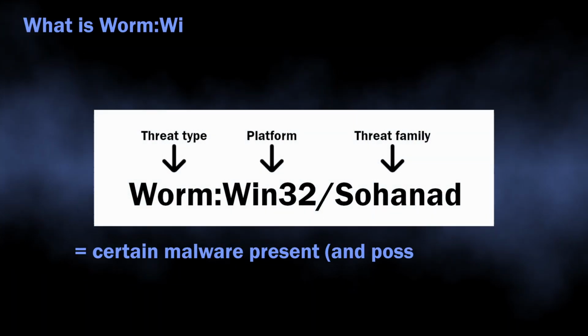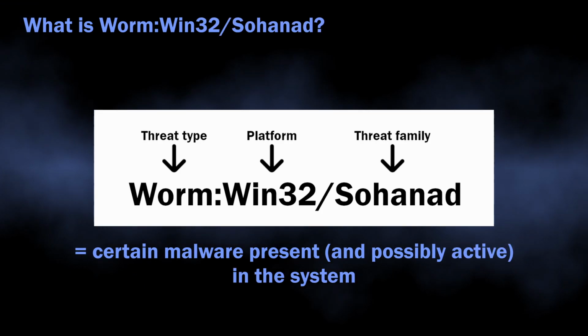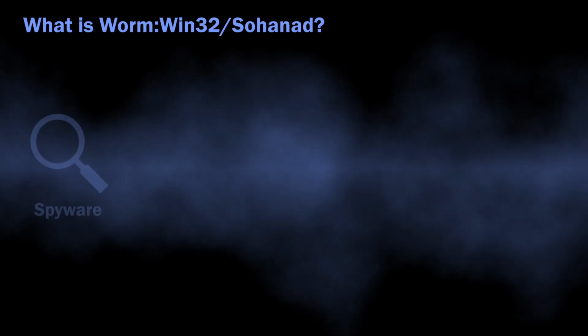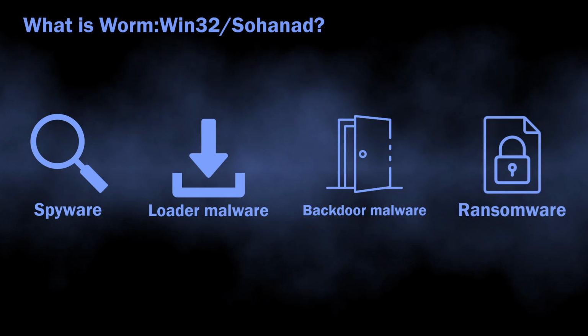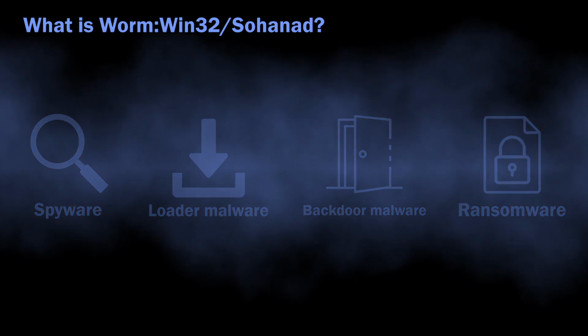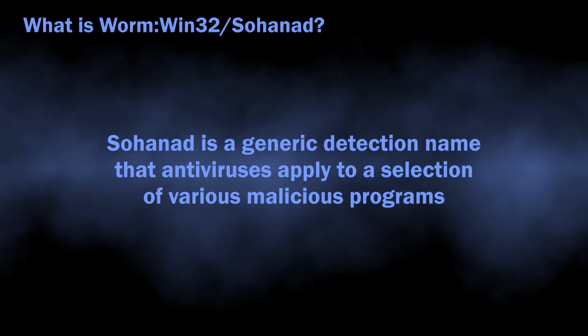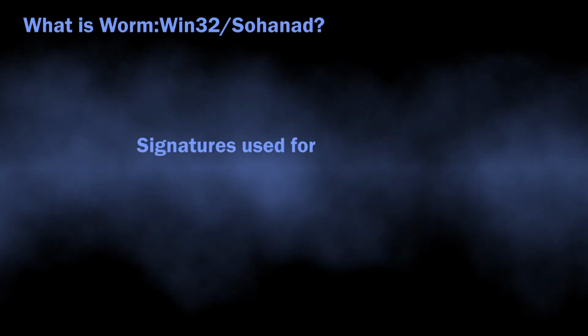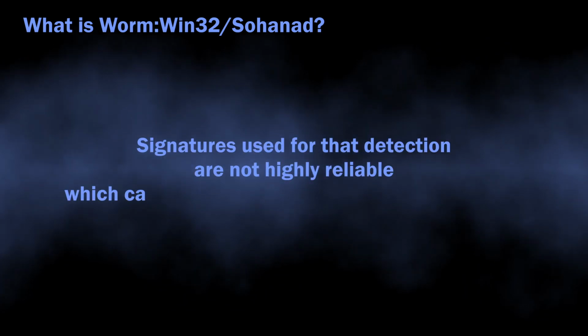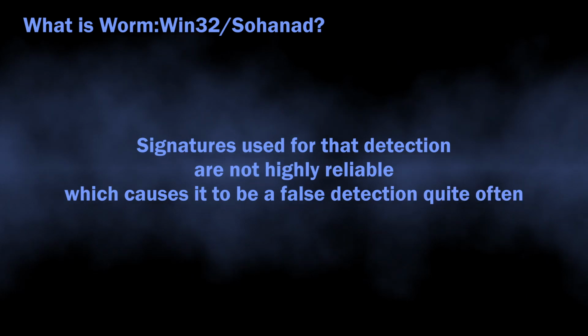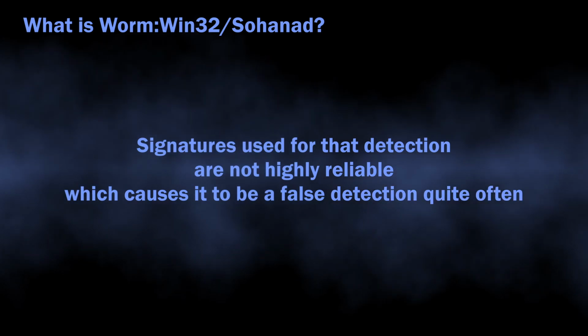In normal situations, Win32/Sohanad can flag a wide variety of malicious programs, from loaders, spyware, and backdoors to ransomware. The name is totally generic. There is no big malware family that has such naming. The signatures that are used to detect this malware are not very reliable, which leaves plenty of room for incorrect detections, but we will get back to it later.